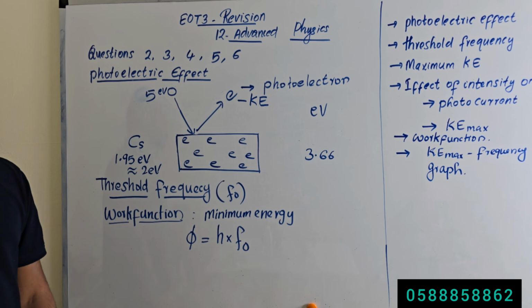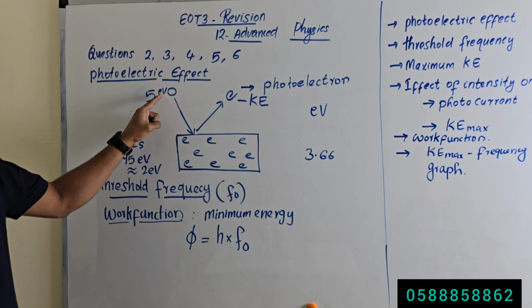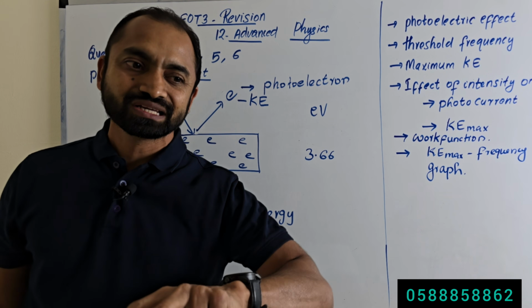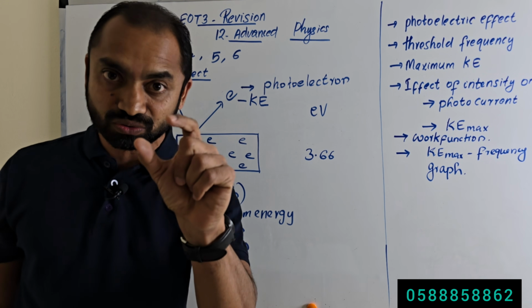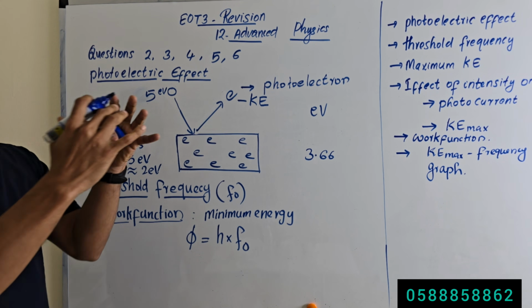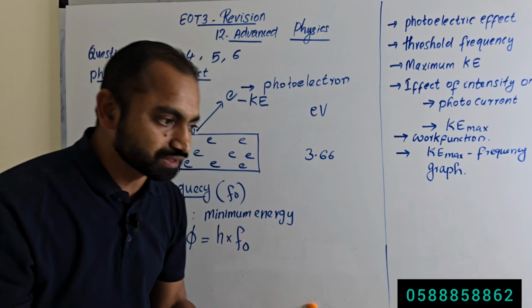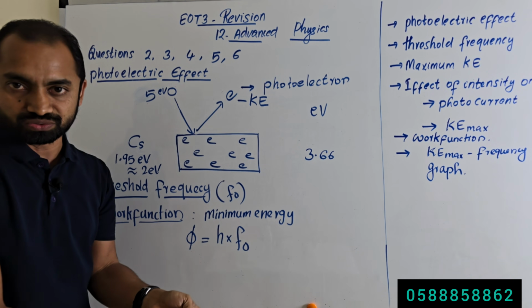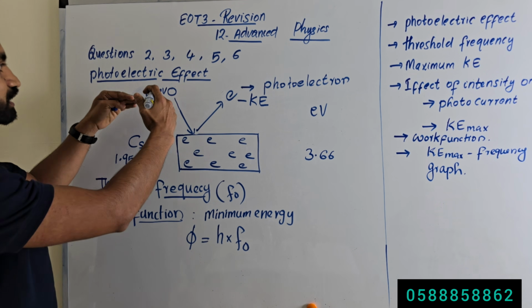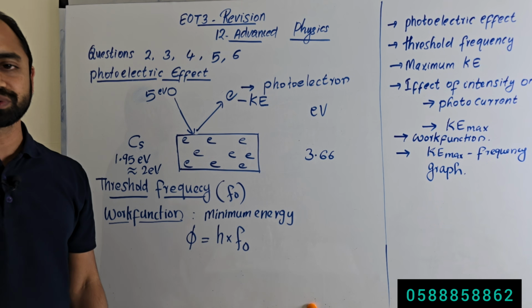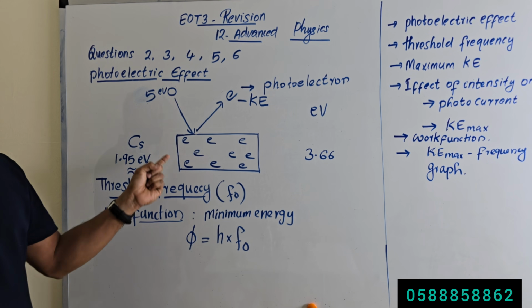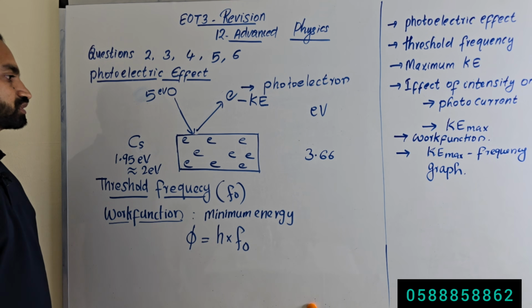So one photon can release only one electron. One photon cannot emit 2 electrons. For example, if this photon has an energy of 10 electron volt, don't think that it can remove 5 electrons. No. One photon can remove only one electron, and the excess energy the incident photon has will become the kinetic energy of the emitted electron.